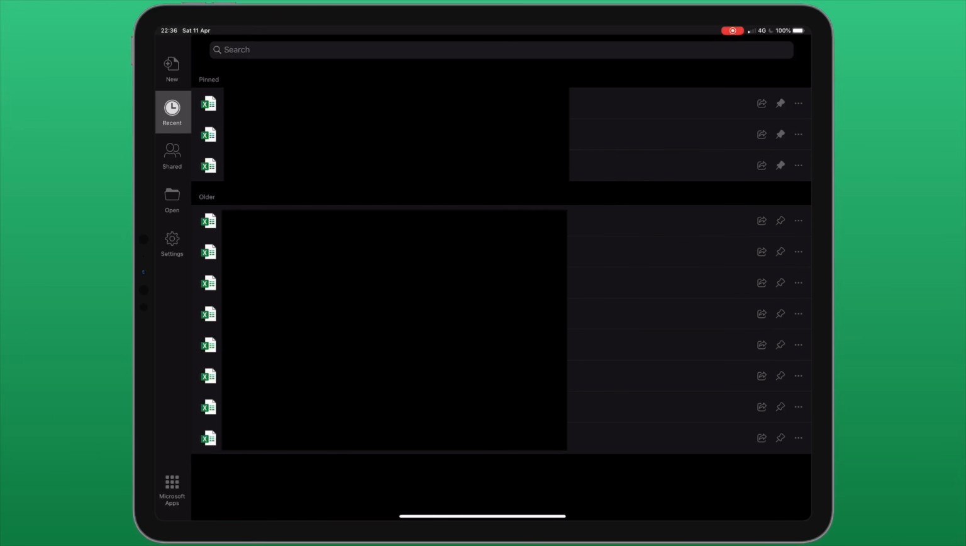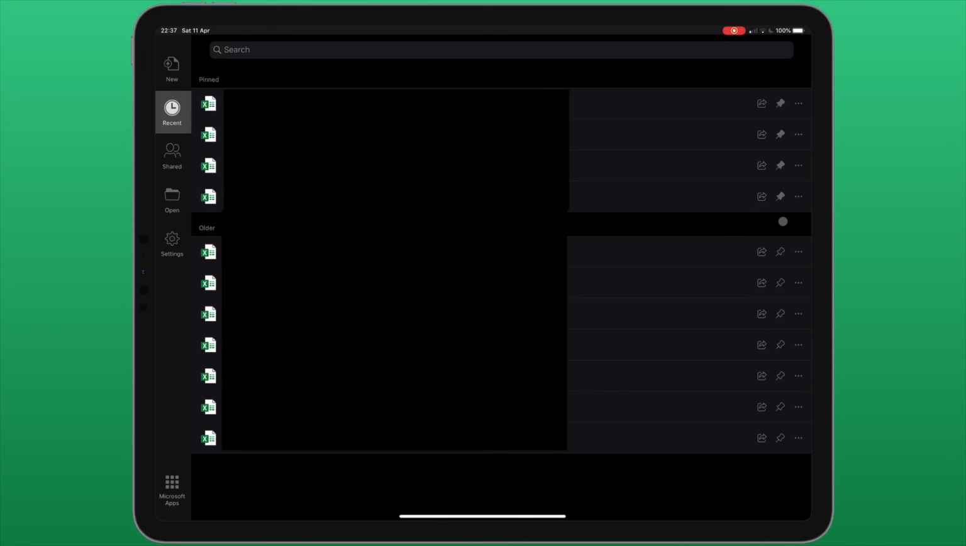Now you'll notice on my screen it's separated into two sections. We have pinned and we have older documents. There might be some documents that you open on a regular basis that you want to keep at the top of this list. And this is where we can use a function called pinning. You'll notice next to each document we have three icons, the middle of which allows us to pin a document to the top. So if I just click on pin here, that automatically moves to the top section of this list and will always be here until I unpin it.